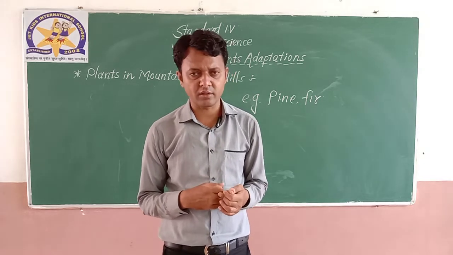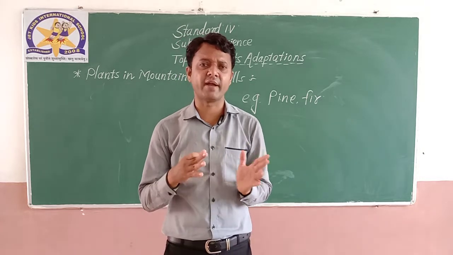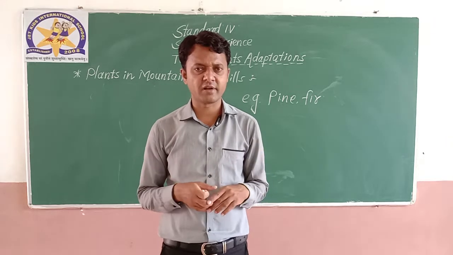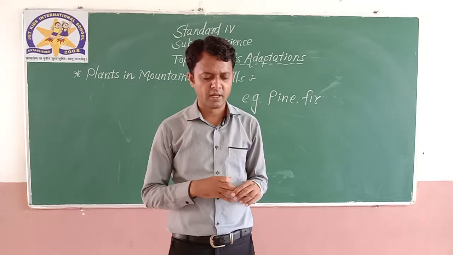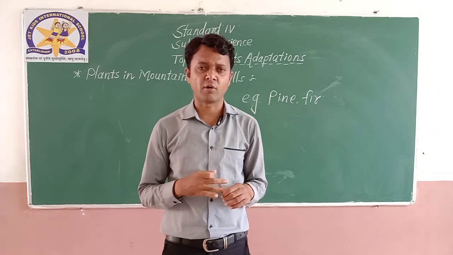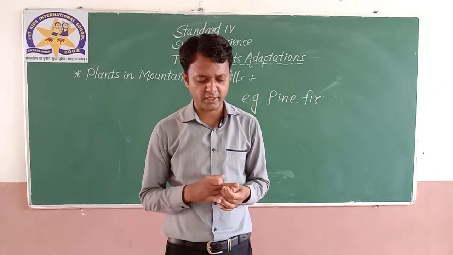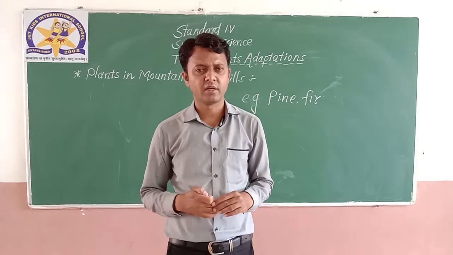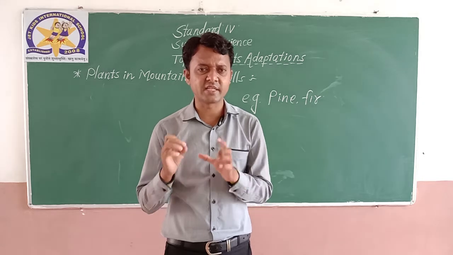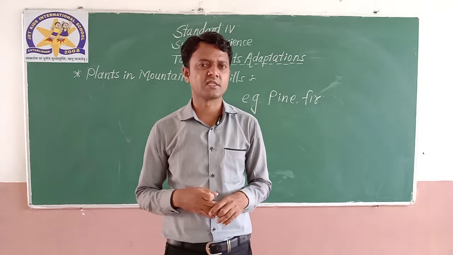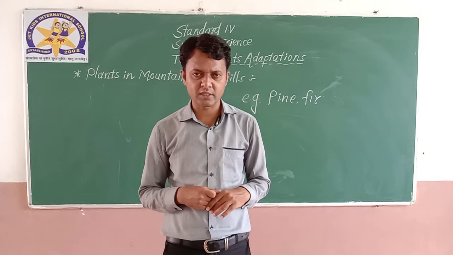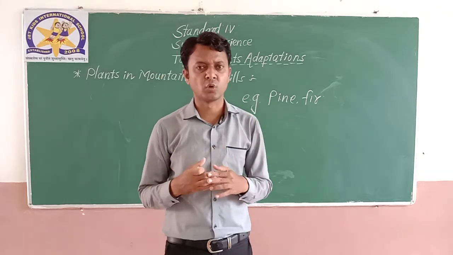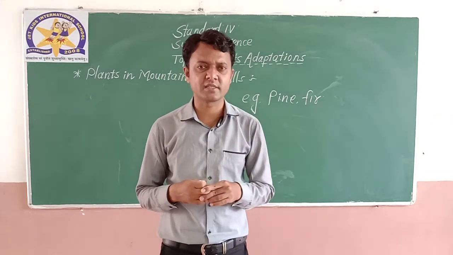Second, they have a waxy coating. The waxy coating of the leaves prevents these plants from getting wet. As they are in the mountain region, snowfall will be there continuously. The third important adaptation is that they are flowerless. Instead of flowers, these plants have cones and seeds. So these plants are flowerless. Understood? These are the examples. They are tall, straight, cone shaped, so that the snow can easily fall off their branches.